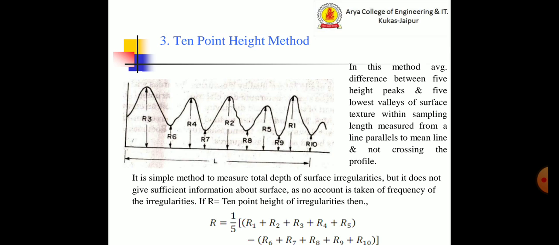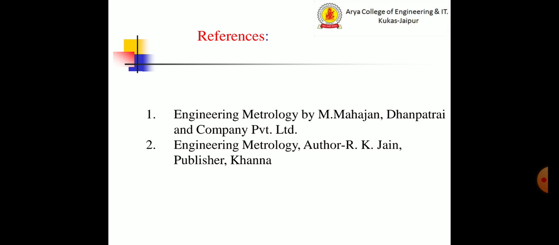If R is the 10-point height irregularities, then R should be equal to the sum of the peaks minus the sum of the valleys, the lowest heights, averaged.